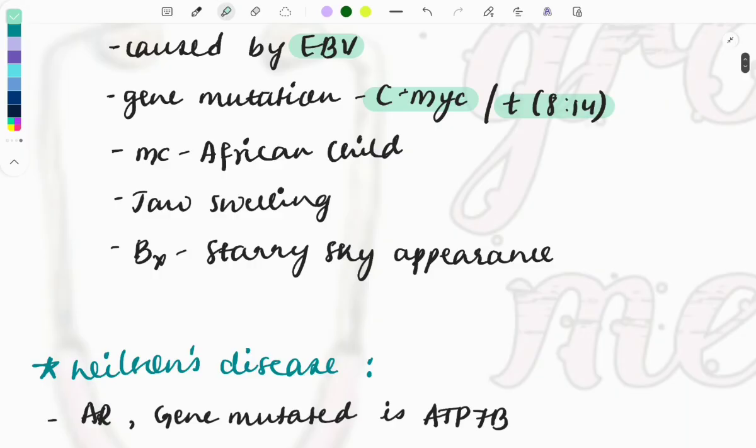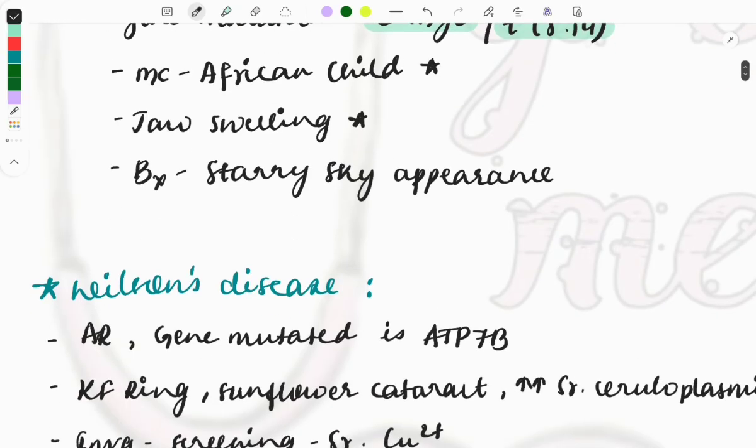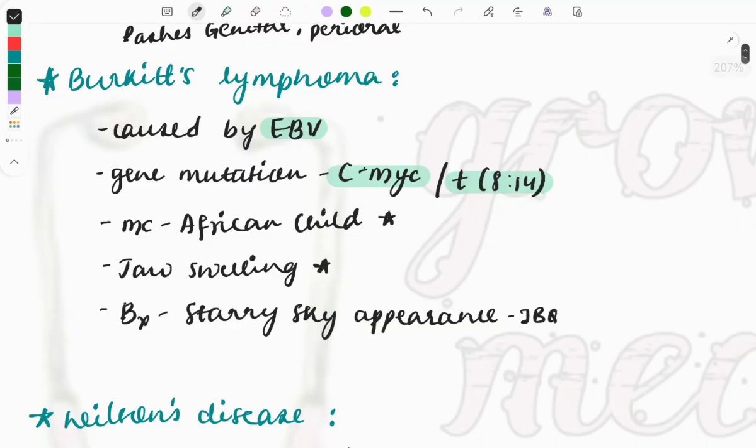So in the clinical case, this will be described, or the image of an African child will be given with jaw swelling, important one. So one side of the jaw will be swollen in the African child, and on the biopsy, yes, there is a starry sky appearance. Image based question can also be asked. So have a look at the image also, starry sky appearance. So these are the important things which you must remember from Burkitt lymphoma.